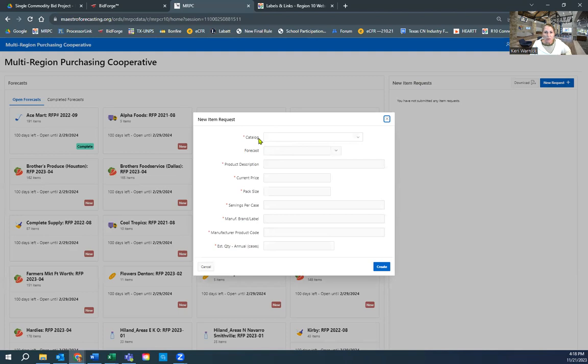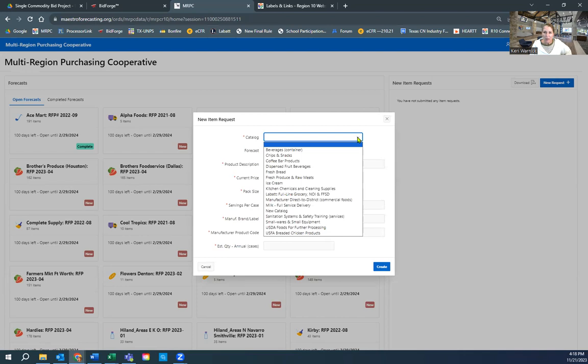Now, I do want to clarify, what does catalog mean versus forecast? You'll notice there's nothing under forecast until you select a catalog. Think of the word catalog in this window as what is the RFP. Now, you're not going to see vendor names in this list with exception to Labatt. And the reason for that is that a few years ago, I had a district that wanted to add some chips to the Labatt bid.